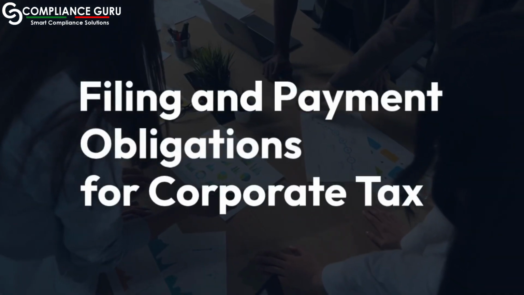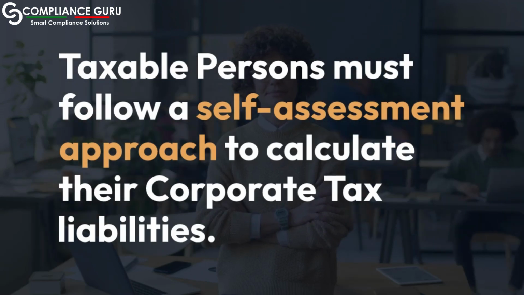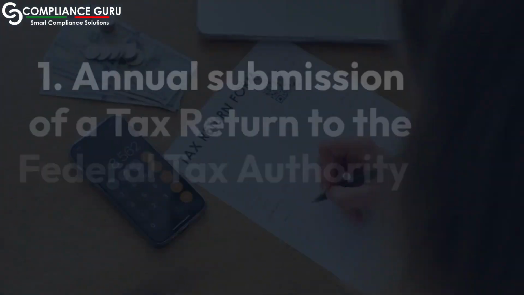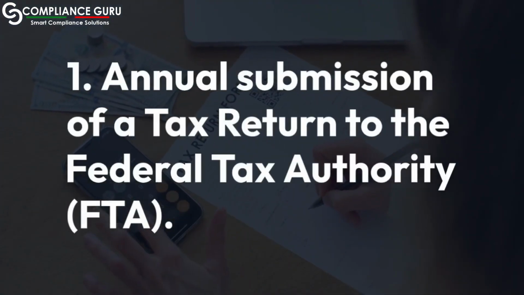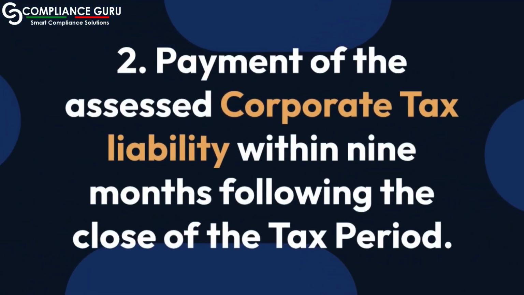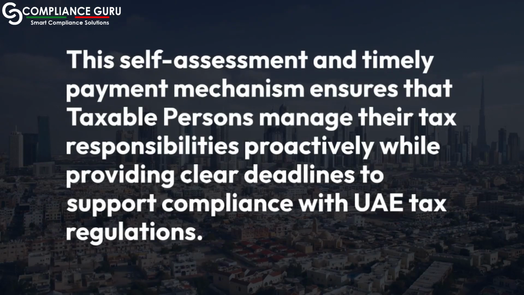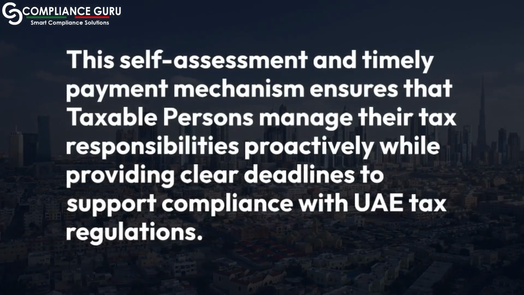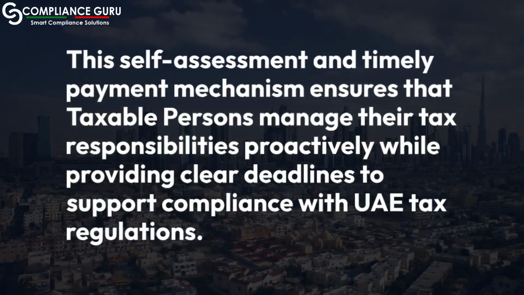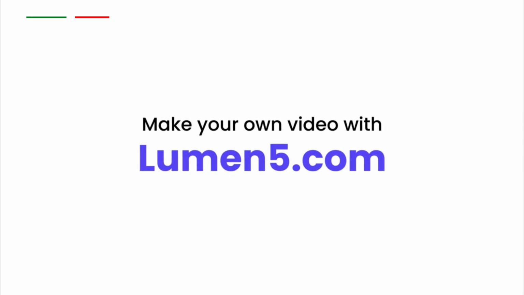Filing and payment obligations for corporate tax. Taxable persons must follow a self-assessment approach to calculate their corporate tax liabilities. This requires: 1. Annual submission of a tax return to the Federal Tax Authority, FTA. 2. Payment of the assessed corporate tax liability within 9 months following the close of the tax period. This self-assessment and timely payment mechanism ensures that taxable persons manage their tax responsibilities proactively while providing clear deadlines to support compliance with UAE tax regulations. Comprehensive Guide to Corporate Tax for Taxable Persons.